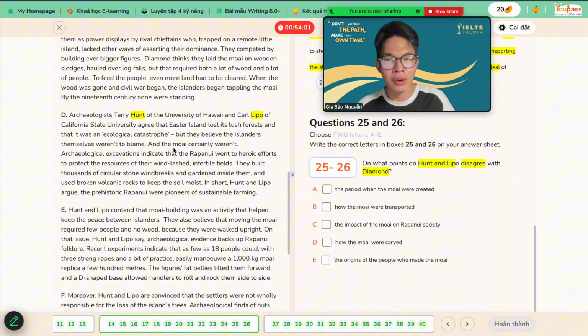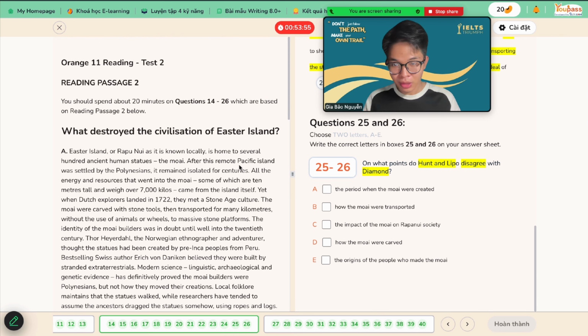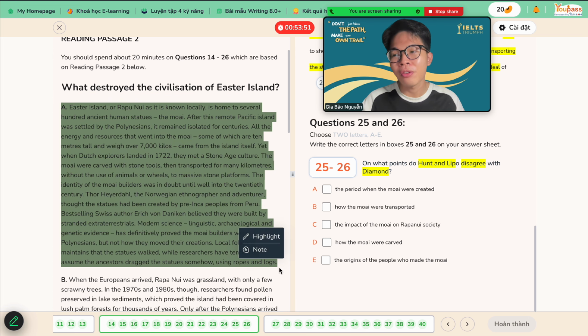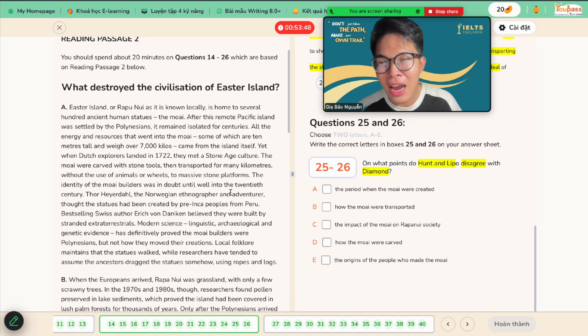Okay, so I think question 25, 26 is this one, paragraph D, right? Move on to reading the first passage. Go for it. Easter Island, or Rapa Nui as it is known locally, is home to several hundred ancient human statues. This place is home to, which means there are a lot of things in there, specifically the ancient human statues.